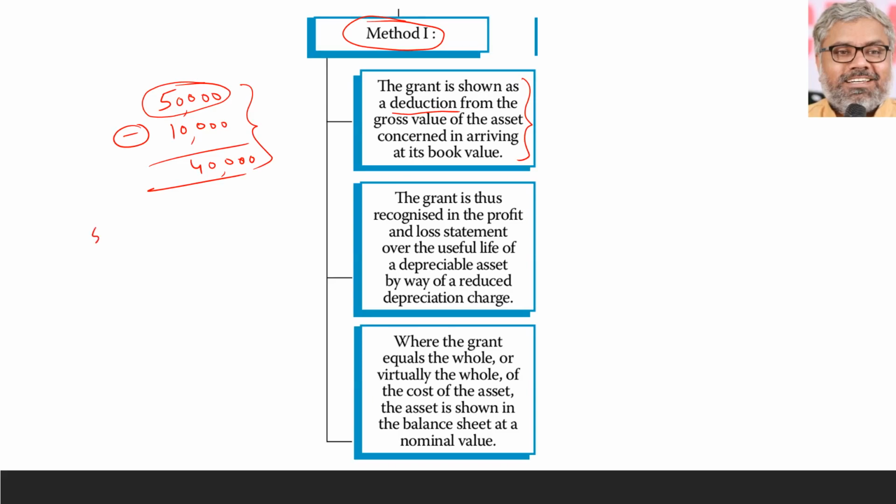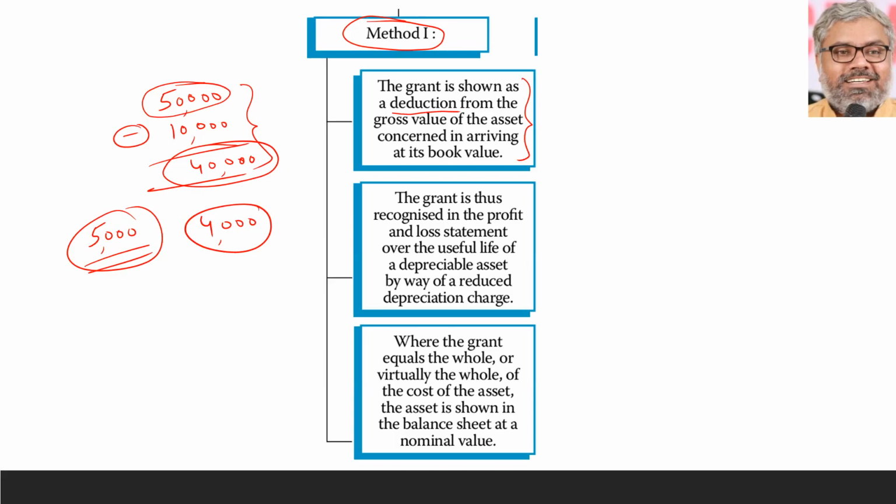So each year depreciation would have been 5,000 if this grant was not there. Because of this treatment where you reduced the government grant from the original cost of the asset, now the depreciable amount is only 40,000. So now how much is the depreciation? Only 4,000. So depreciation has reduced, which means the profit has increased every year by 1,000 rupees. Yes. Like that, for 10 years, the profit is going to be increased.